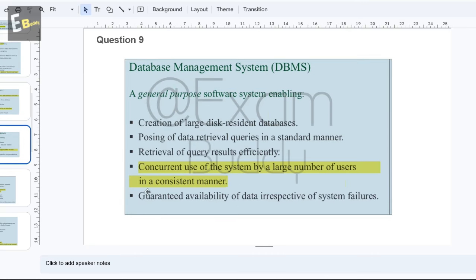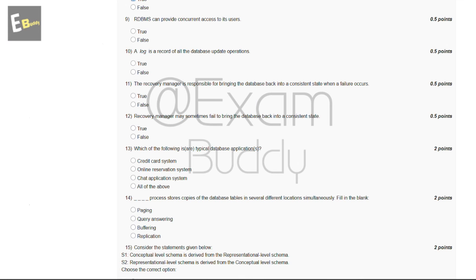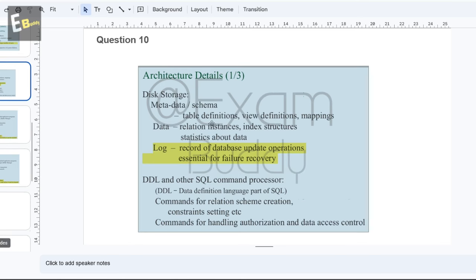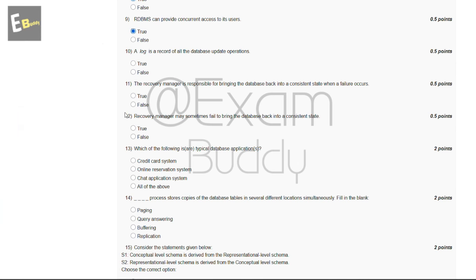The explanation says concurrent use of the system by a large number of users in a consistent manner. So the answer of our ninth question is A, true. And now let's go to our question number 10. A log is a record of all the database update operations, true or false? Now let's check the explanation. The explanation says log records of database update operations are essential for failure recovery. So the answer of our 10th question is true.